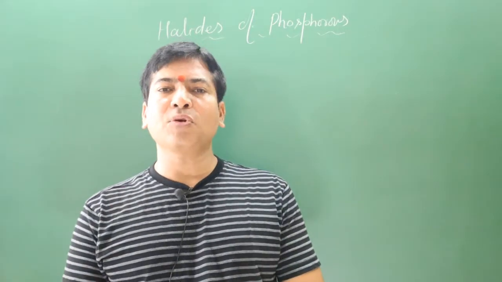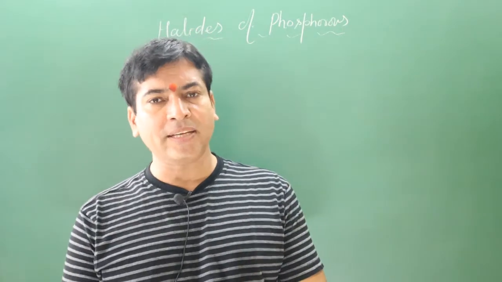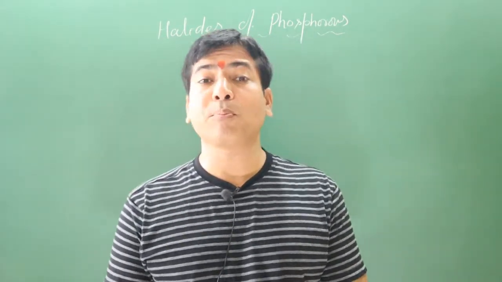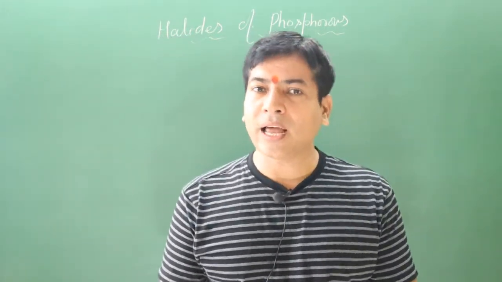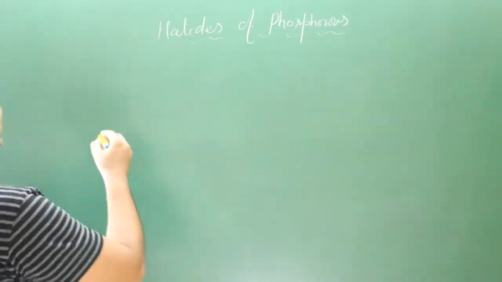Now we will discuss halides of phosphorus. Mainly, phosphorus forms two types of halides: one is trihalide, another is pentahalide. Phosphorus can form pentahalide. Why? Because, unlike nitrogen, it can do extended overlapping. Okay, let me write this sentence.